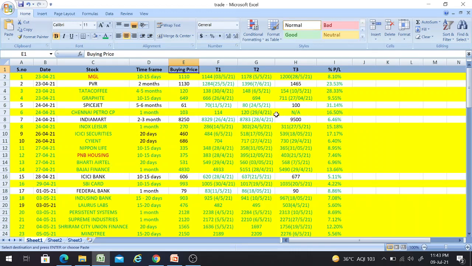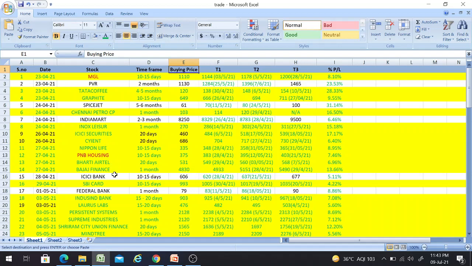Since it's a free trading call, everyone will obviously have a doubt, because we are putting in our own precious money which we have earned, so we can't just simply put it in based upon one single person's advice, right? So you can please check my previous track record. In this Excel sheet you'll find the record of all the trading calls which I have given till now. You can go to your respective trading platform and check.